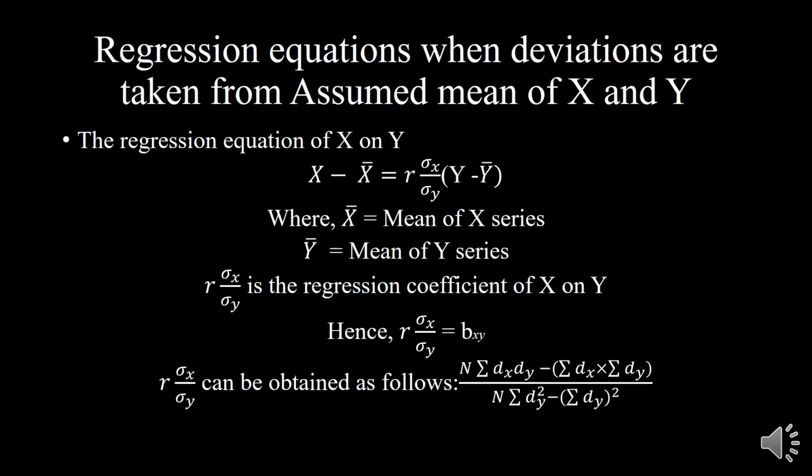Now the regression equation when the deviations are taken from assumed mean of x and y. Same formula, but the regression coefficient can be obtained with this formula, that is n into summation dx dy minus summation dx into summation dy, whole divided by n into summation dy square minus summation dy whole square. This formula is used for calculating the regression coefficient when the deviations are taken from assumed mean, in the case of x on y.